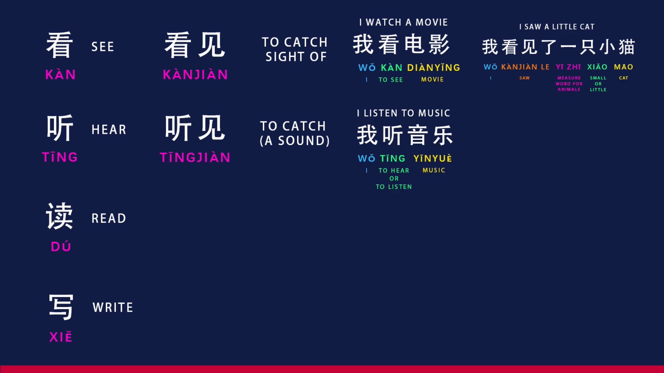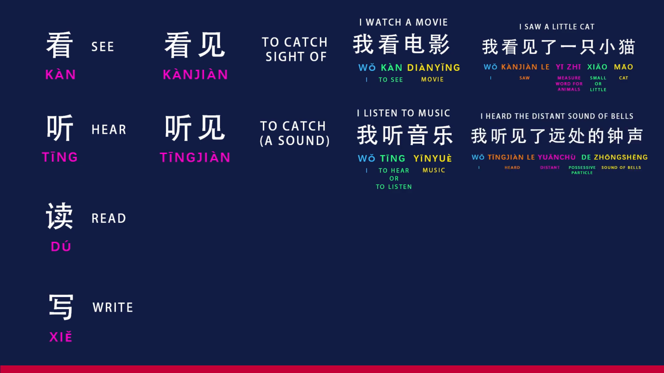我听音乐 I listen to music. 我听见了远处的钟声 I heard the distant sound of bells. In these examples, 听 represents the general act of listening or hearing, while 听见 emphasizes the specific act of perceiving sounds with the ears. The addition of 见 highlights the auditory perception aspect. Both verbs are commonly used to describe the action of hearing in different situations.